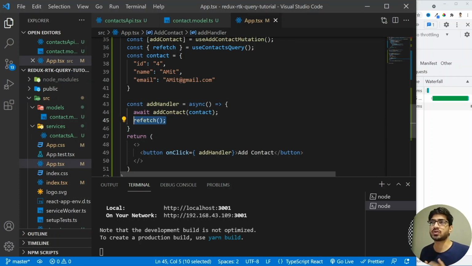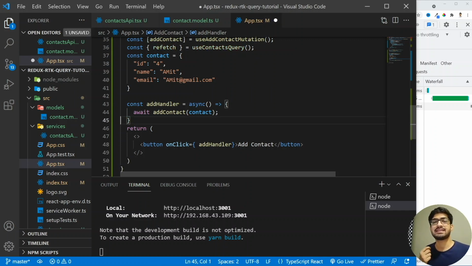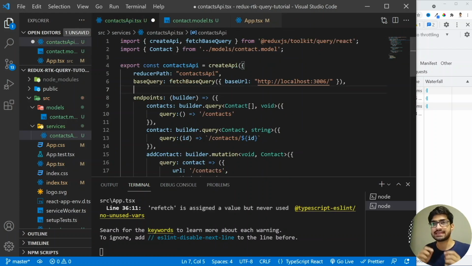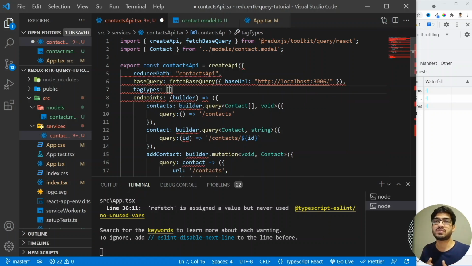This is not such a good solution, because let's assume that you're using this use contact query at multiple places. That doesn't mean that you're going to refetch in all the places. You want to build a solution where, whenever a new item is added, the list gets automatically refetched in all the places. So for that, we are going to make use of provides and invalidates. Let's go to our contact API, and inside this we can make use of a tag type. So let me add a tag here, and this tag type will be equal to the entity which we have. In this case, our entity is the contacts, so I'm going to add the contact here.